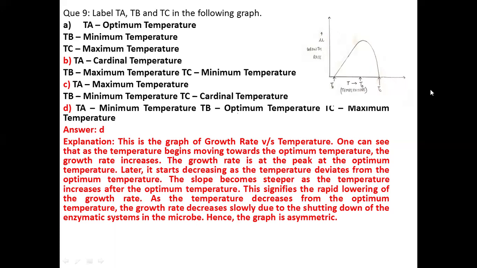The slope becomes steeper as the temperature increases after the optimum temperature. This signifies a rapid lowering of the growth rate. As the temperature decreases from the optimum temperature, the growth rate decreases slowly due to the shutting down of the enzymatic systems in the microbe. Hence, this graph is asymmetric.